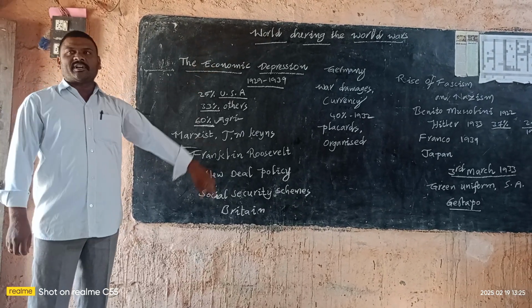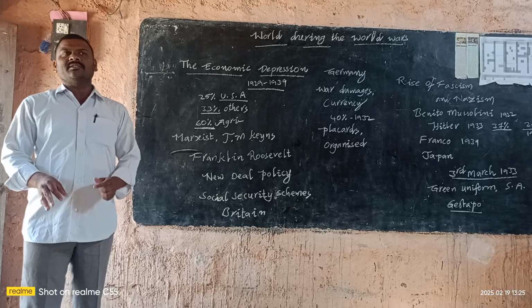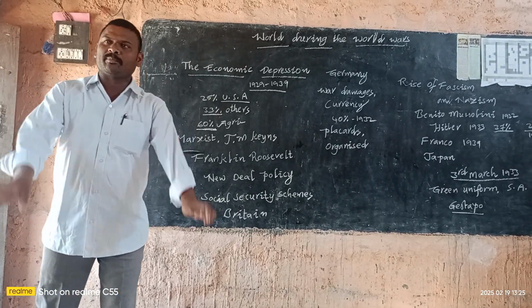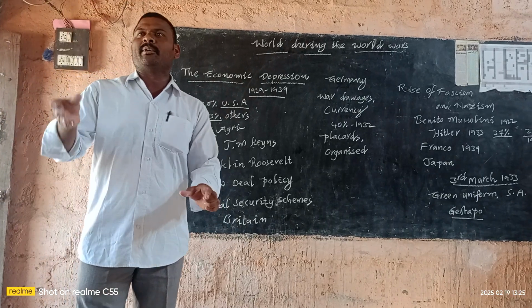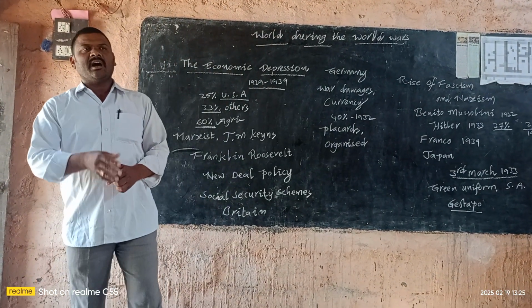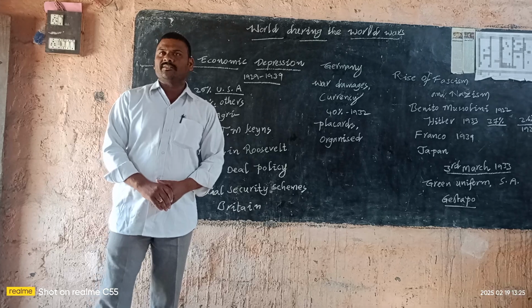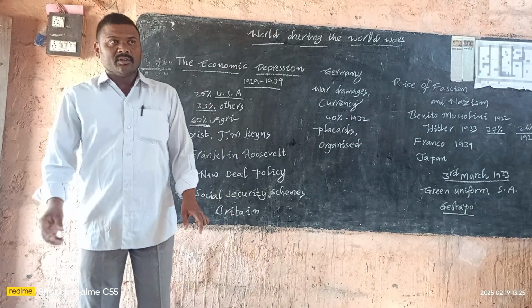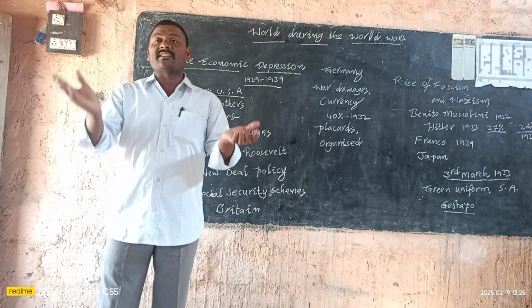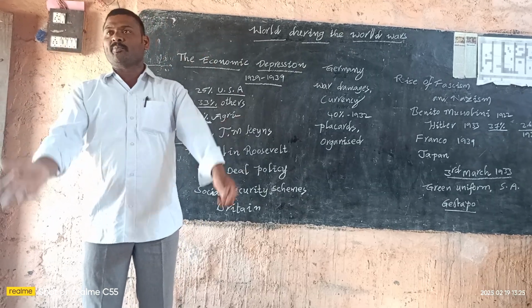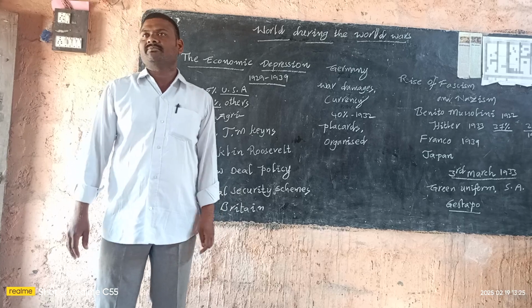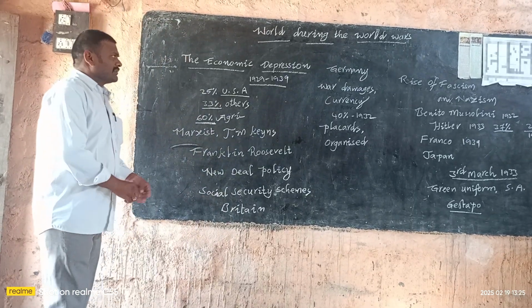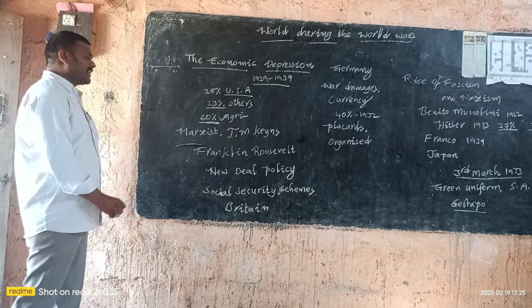During the Great Depression, there was a complete short supply, whether from agriculture or industries. There was no employment. Due to the short supply, prices increased. The people had no purchasing power. Totally, the world was pauperized. In this way, the economic depression took place.